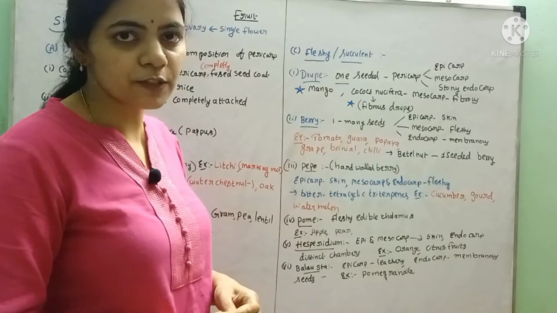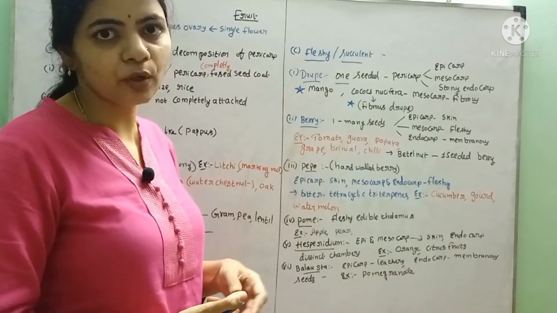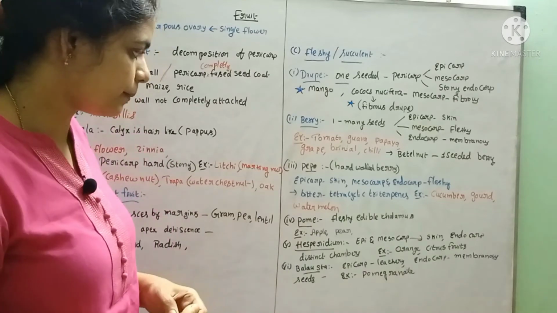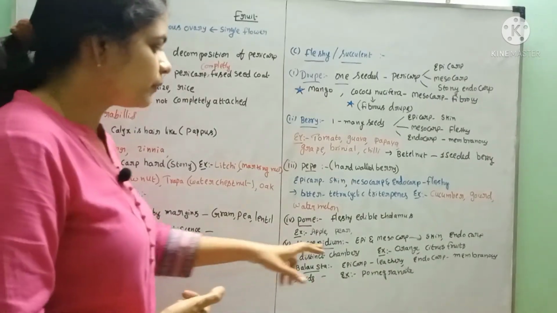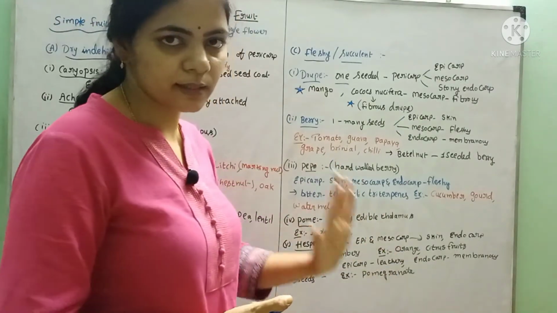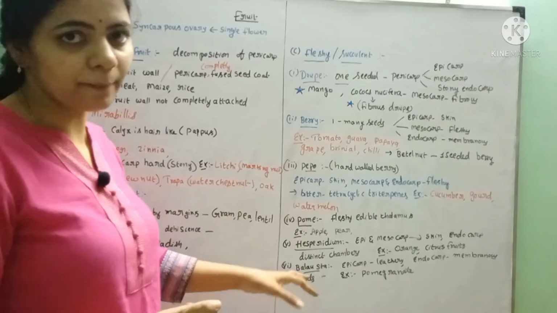The pome is also called a pseudocarp or false fruit. Apple is called a false fruit because the fruit is not developing from the ovary, it is developing from the thalamus. And next one is Hesperidium. In Hesperidium, the epicarp and mesocarp are skinny, and the endocarp forms distinct chambers.